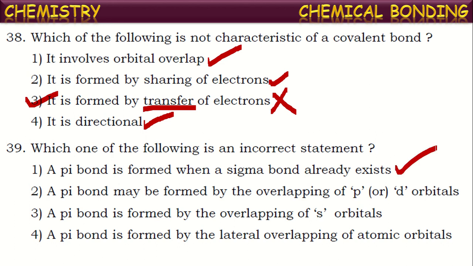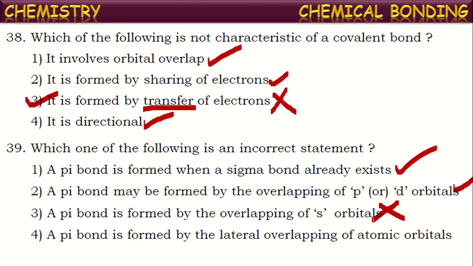This is true. Next, a pi bond may be formed by the overlapping of p or d orbitals. Of course, this is also true. S orbitals they cannot form. See the next statement. A pi bond is formed by the overlapping of s orbitals. This is incorrect because s orbitals can overlap only on the axis of their nuclei. Thus, they result only in the formation of a sigma bond. But they cannot overlap sideways and hence they cannot form a pi bond.